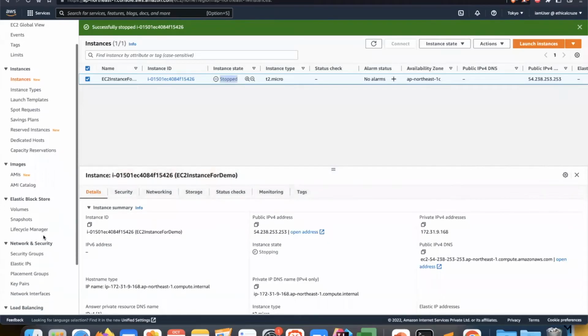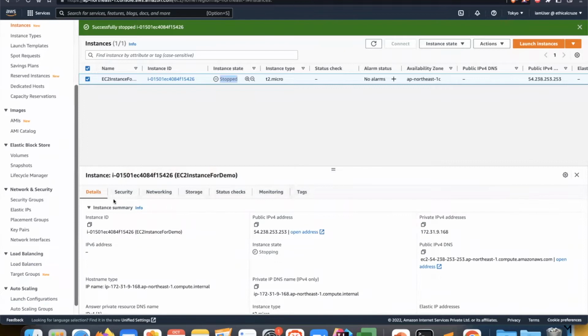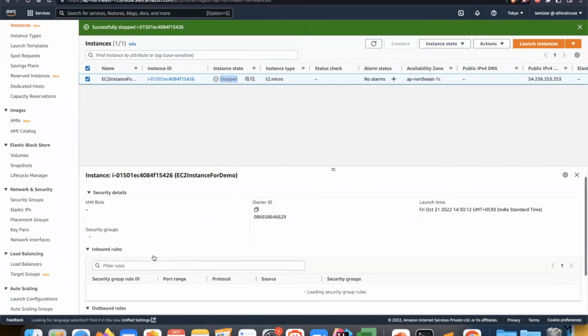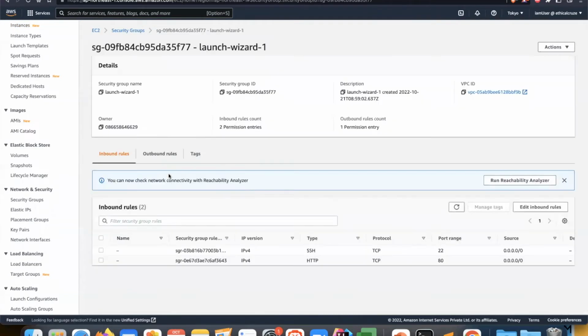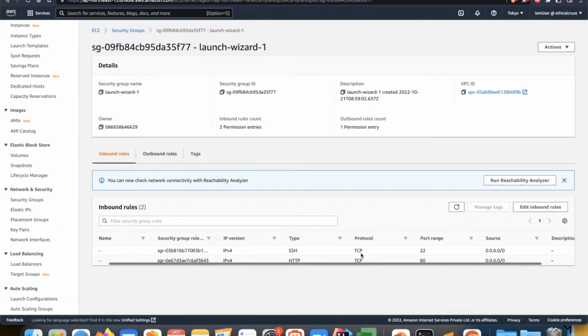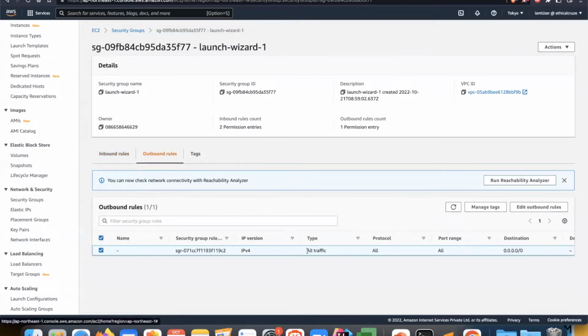So let's go to this security part. In this instance, you can see that this is one of the security groups. I'll just click on it, and you can see that for the inbound rules there were two inbound rules which we selected, TCP 22 and TCP 80 port. Similarly, for outbound rules, you can see IPv4 traffic is allowed for all protocols and all port ranges.